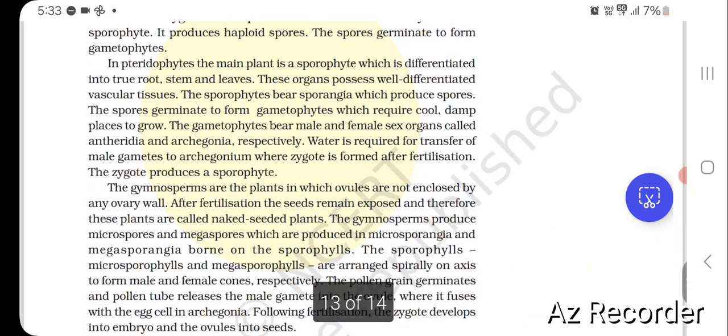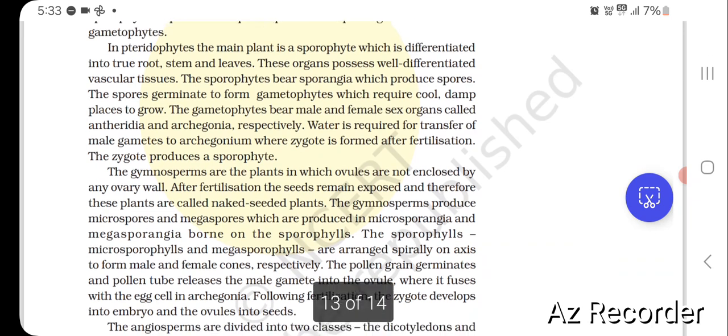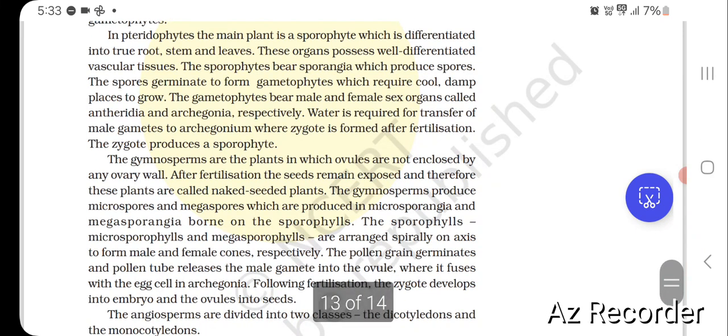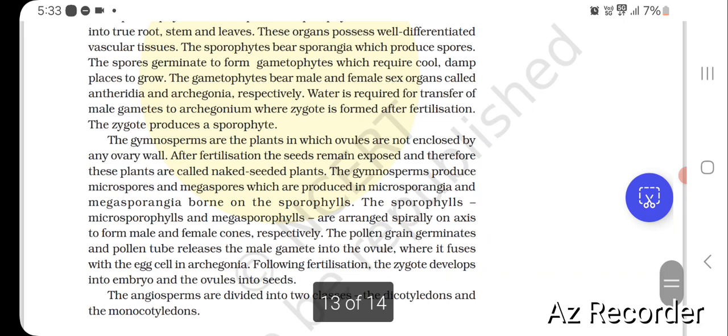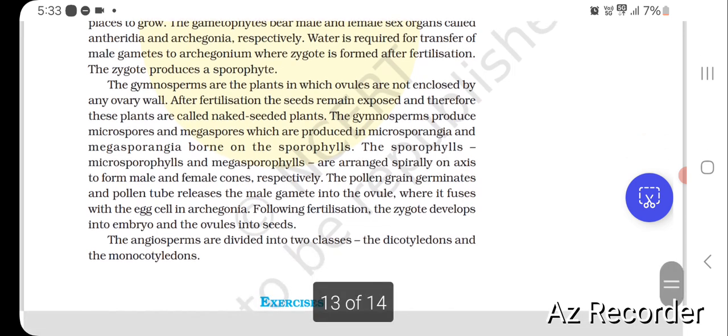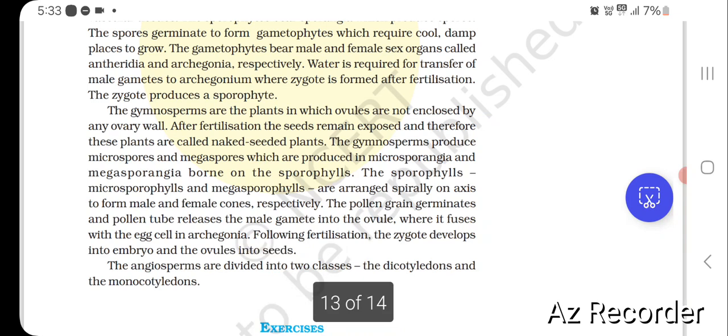In pteridophytes, the main plant is a sporophyte, which is differentiated into true root, stem and leaves. These organs possess well differentiated vascular tissues. The sporophytes bear sporangia where they produce spores. The spores germinate to form gametophytes, which require cool, damp places to grow. The gametophytes bear male and female sex organs called antheridia and archegonia respectively. Water is required for transfer of male gametes to the archegonium, where the zygote is formed after fertilization. The zygote produces a sporophyte.